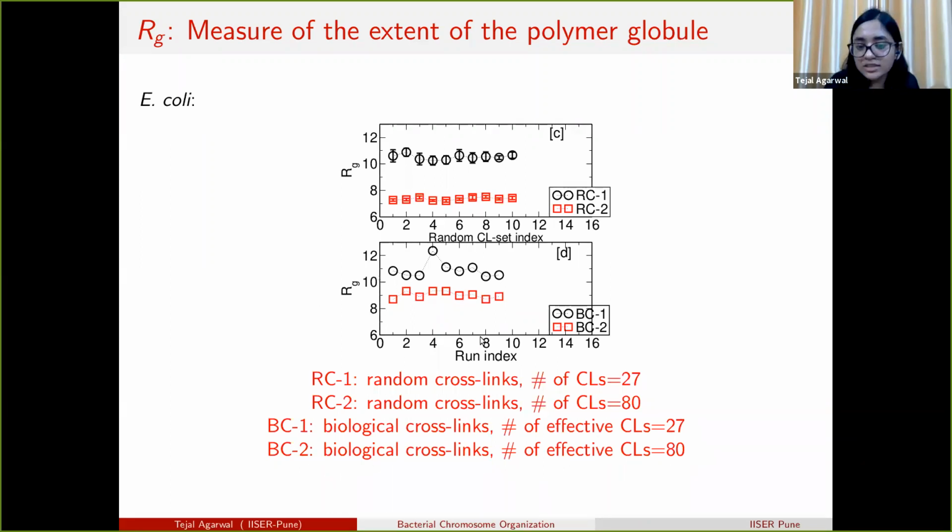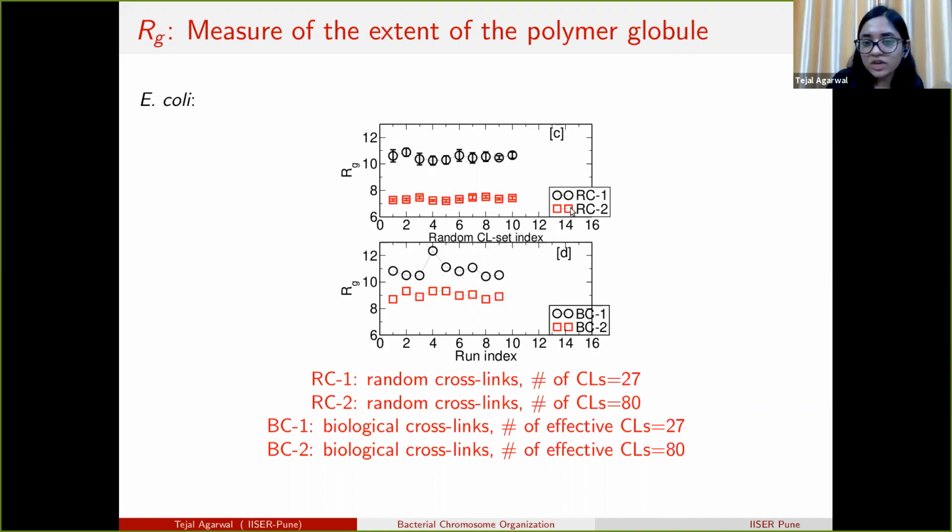So as we increase the number of crosslinks from BC1 set to 2, we see that the polymer collapses and the value of Rg goes from 11 to 9. And in this graph, the x-axis represents different random crosslink sets, and each value represents the average taken over 9 initial conditions, and the error bar shows the standard deviation across independent conditions.